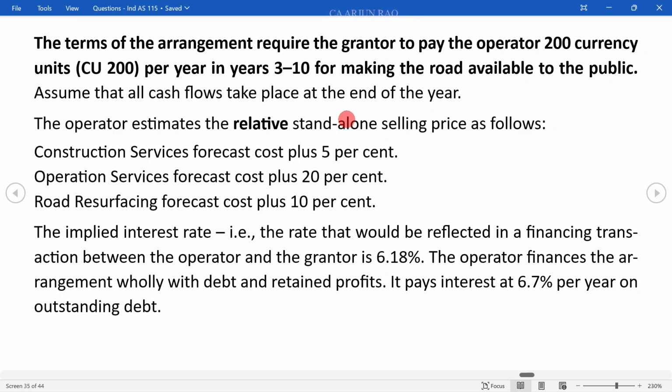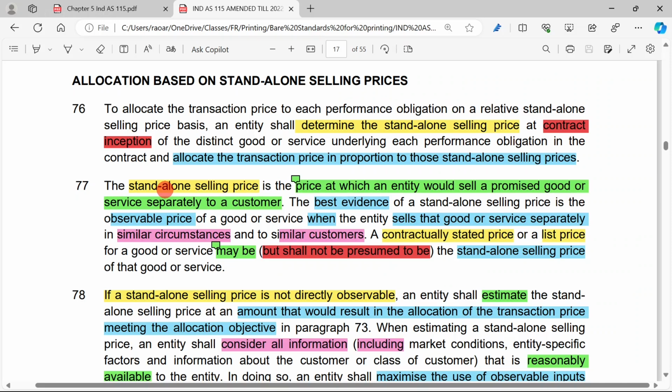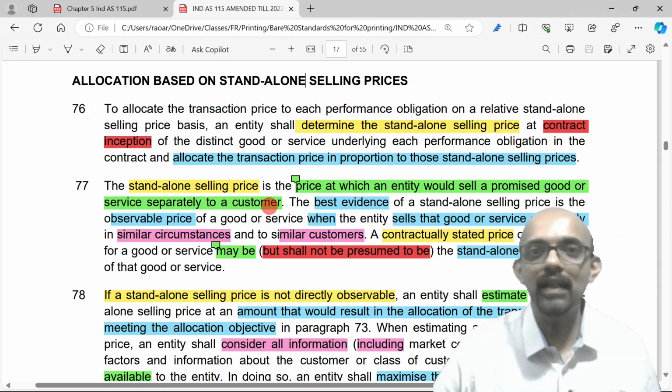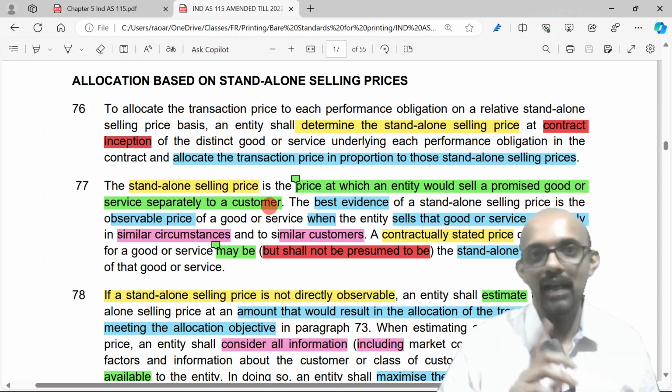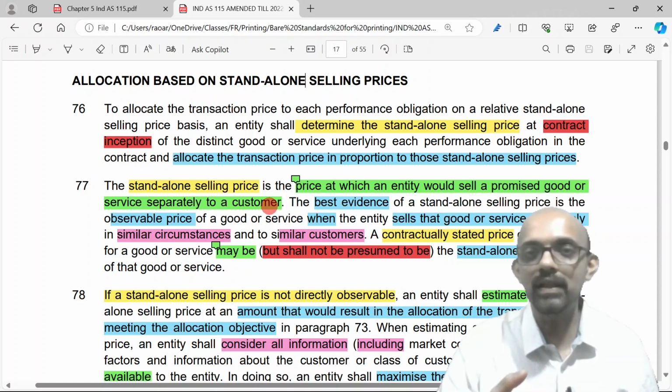So what is this standalone selling price? As per para 77, standalone selling price is the price at which an entity would sell a promised good or service separately to a customer. So standalone selling price need not be the cash selling price. Cash selling price is the price at which you would sell for immediate cash. Standalone selling price is the price at which an entity would sell a promised good or service separately to a customer.